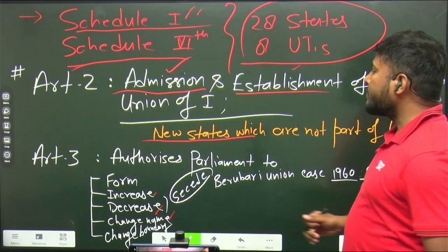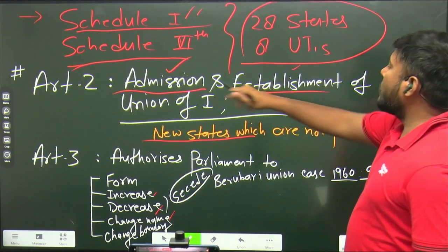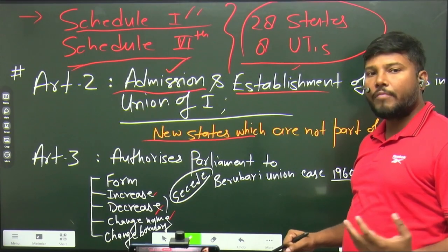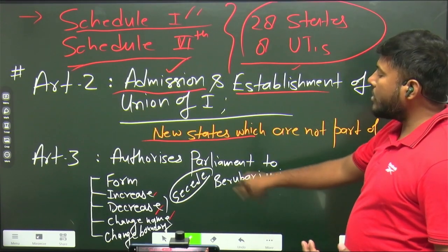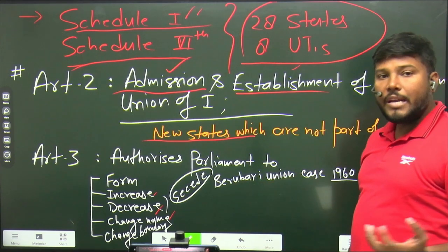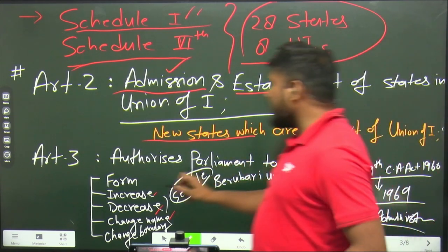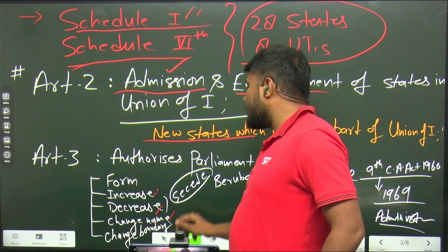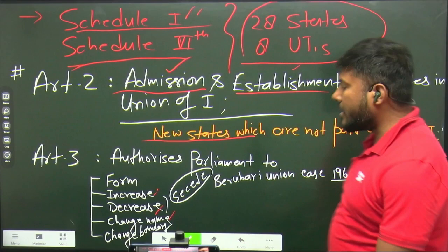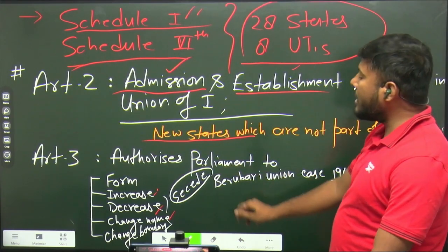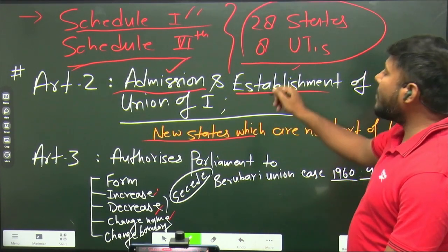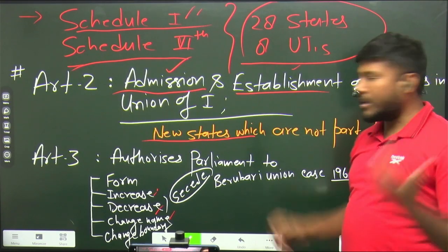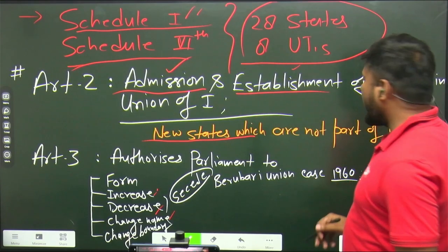You try to understand. Here we are doing admission and establishment of new states which were not earlier part of the Union of India. Here, what we are doing is internal readjustment. We can increase the area of any particular state, decrease the area, change the name, change the boundary, or form a new state, right? So basically here we are doing internal readjustment, and there we are forming or admitting or establishing a new state in the Union of India. You try to distinguish between both, right?